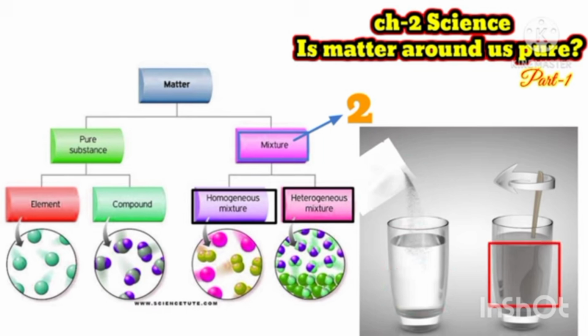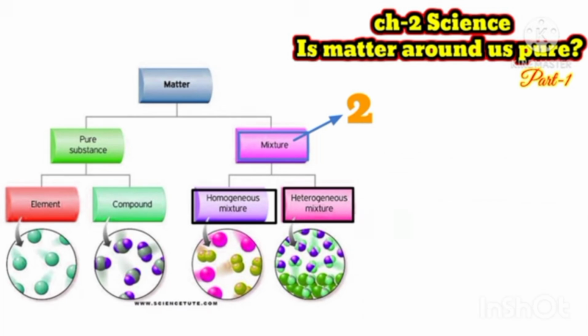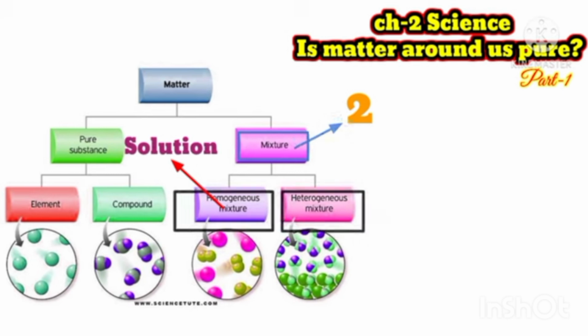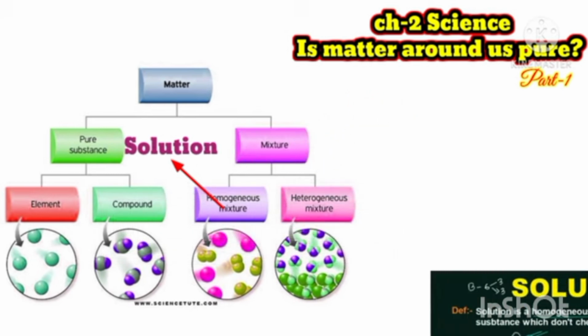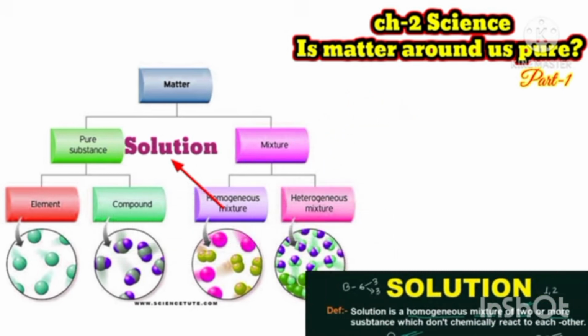And when we filter these substances, the heterogeneous substance always forms residue on the filter paper or strainer, but the solution that is homogeneous passes clearly through the small holes of the filter paper. Now these homogeneous solutions are known as solutions, and as I have already explained, a solution consists of two parts. One is solute and another one is solvent.